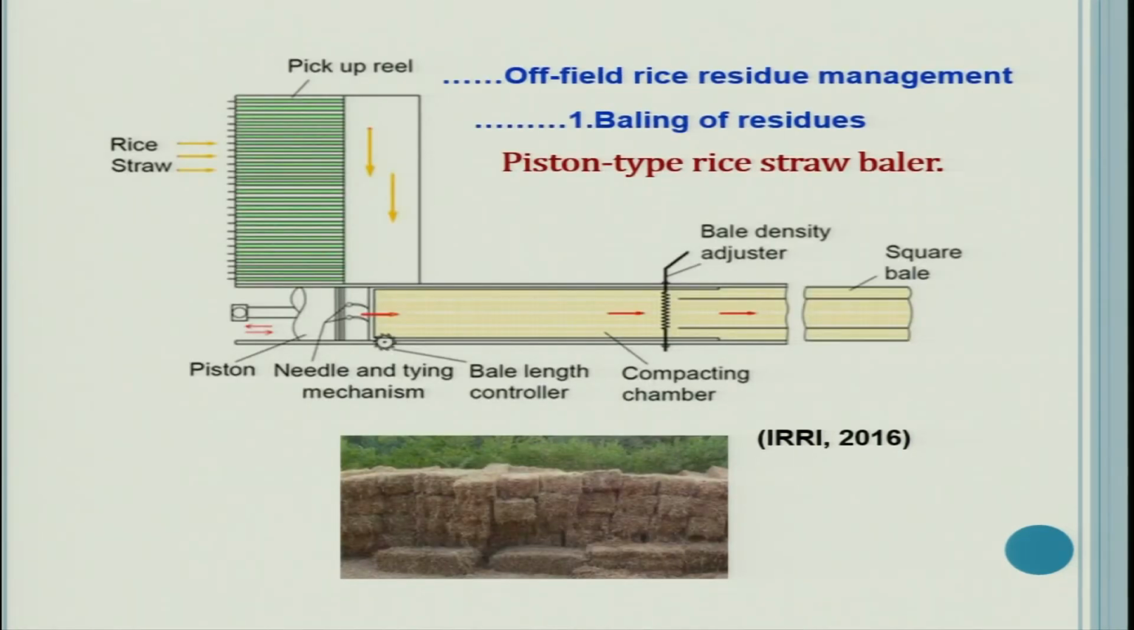Now, this is a picture of the stationary baling machine where you can see the base is there and it runs from electricity, and you can see the compacting chamber and bale length controller. You can cut the length of the bale and decide the bale length, and a piston is there, and a bale density adjuster is also there, and then at the outlet you can see square bales have come out.